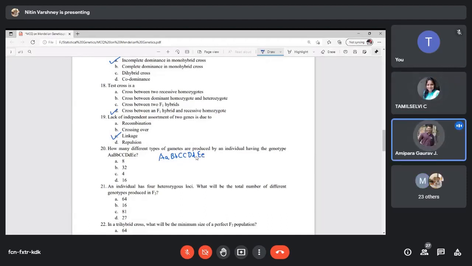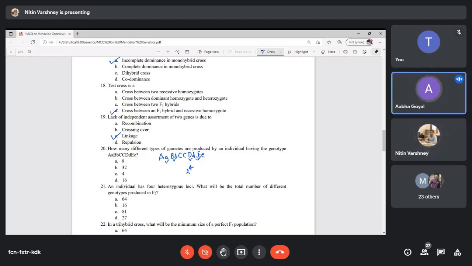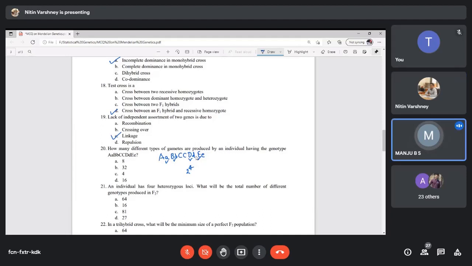How come? 2 to the power 4. We will not consider C, since it is homozygous. So 2 to the power 4 is equal to 16 different types of gametes.